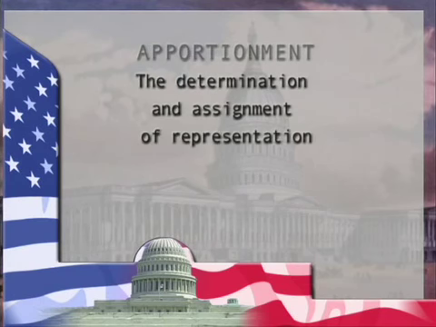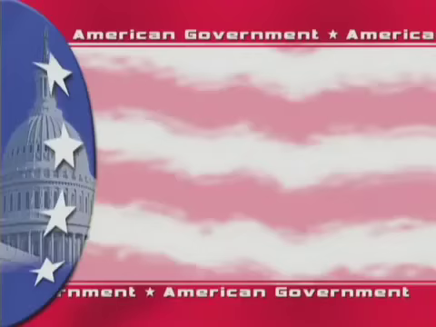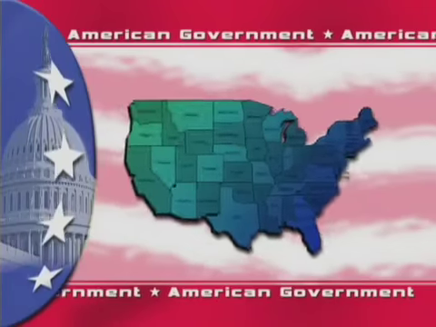Apportionment is the determination and assignment of representation in a legislature based on population. In other words, apportionment means that the total number of representatives of each state is based on the total population of the state. So basically that means that the larger a state's population, then the more congressmen that state has representing it. But it isn't that simple.